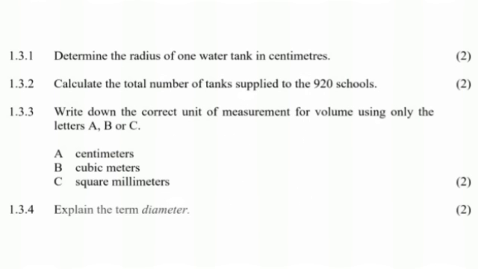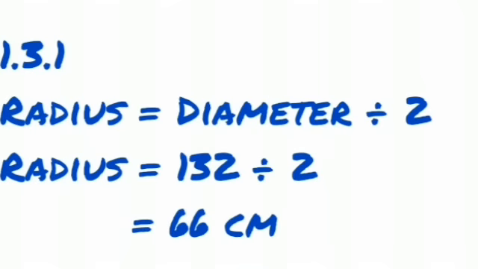So in 1.3.1 it says determine the radius of one water tank in centimeters. So the water tank, it said it had 132 centimeters in diameter, and we are trying to get a radius from that diameter. So how do you get radius from diameter? You take the diameter and you divide it by 2.